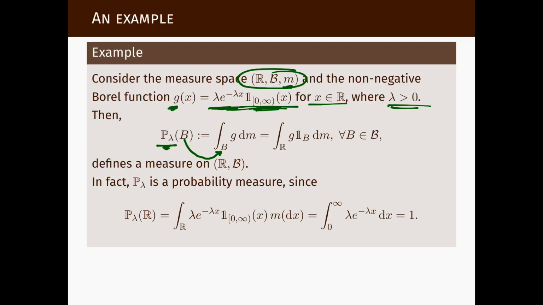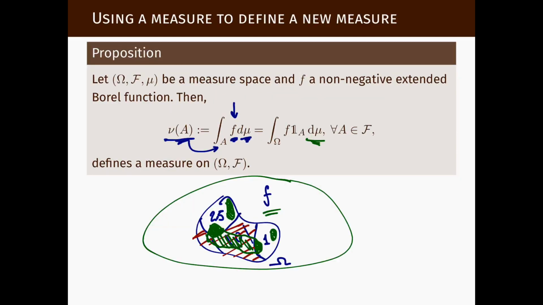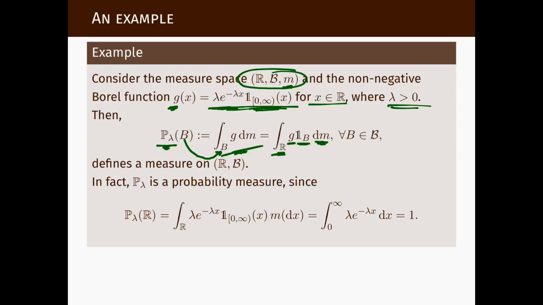I put the set here, I integrate this function g over that set, which by definition is the same as integrating over the whole real line the function g multiplied by the indicator of the set, against the Lebesgue measure. So by the previous proposition, this defines a measure on the real line.